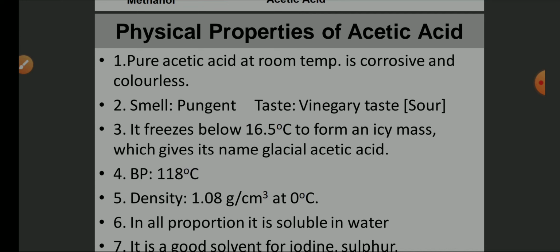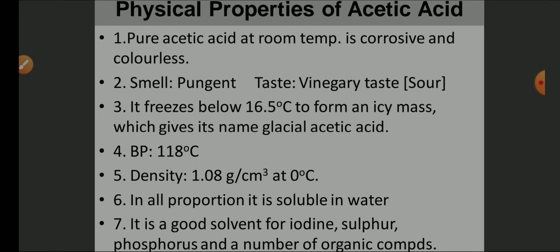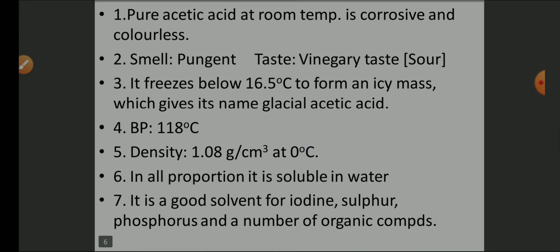So this is a one mark question: what do you mean by glacial acetic acid? At what temperature is glacial acetic acid formed? These are the one mark questions. The boiling point is 118 degrees centigrade. Density is about 1.08 grams per cubic centimeter at 0 degrees centigrade. In all proportions it is soluble in water, and it acts as a good solvent for iodine, sulfur, phosphorus, and a number of organic compounds.